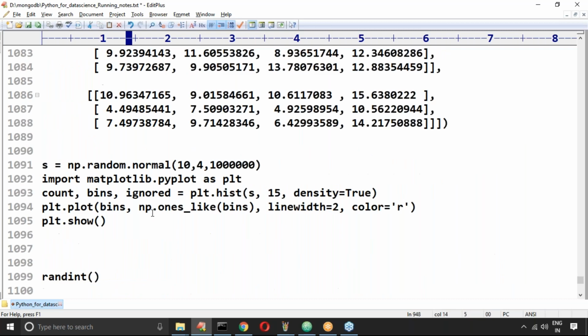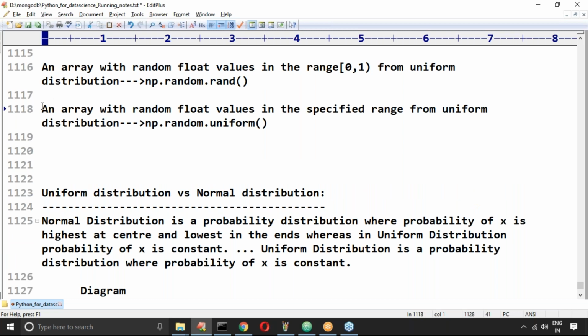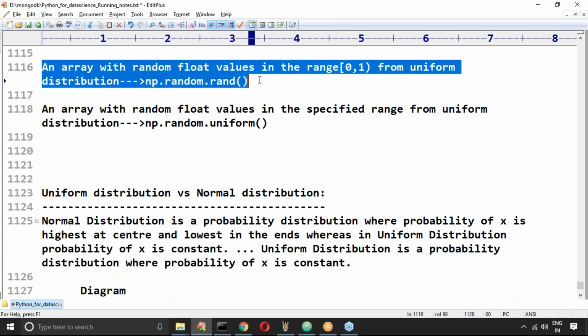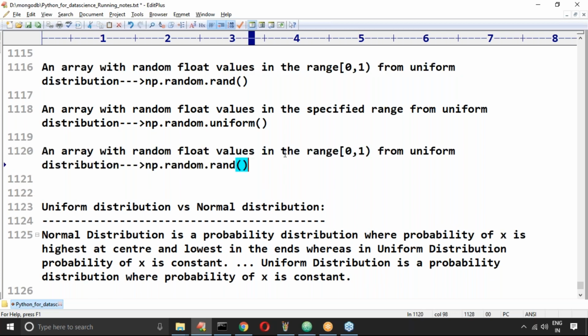Similarly, now an array of float values with mean 0 and standard deviation 1 from normal distribution. Then we require to go for randn.